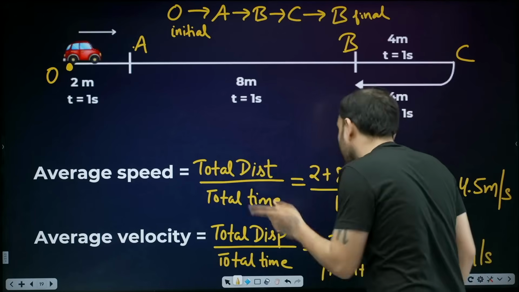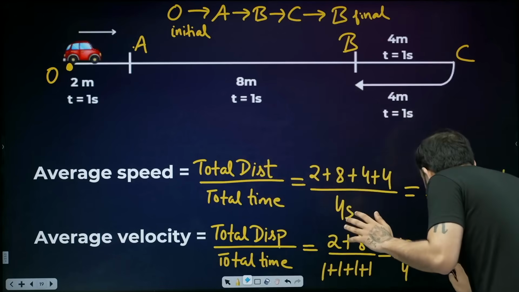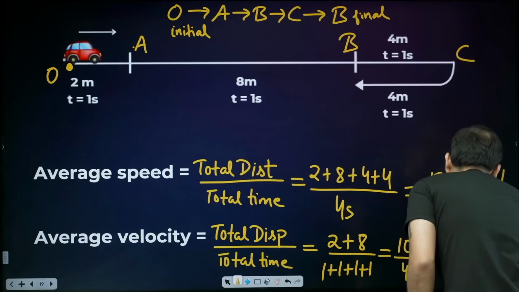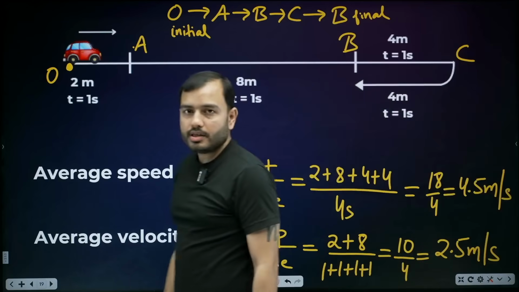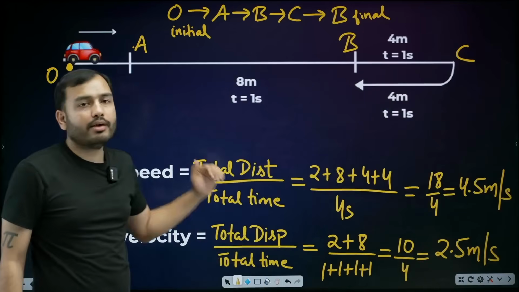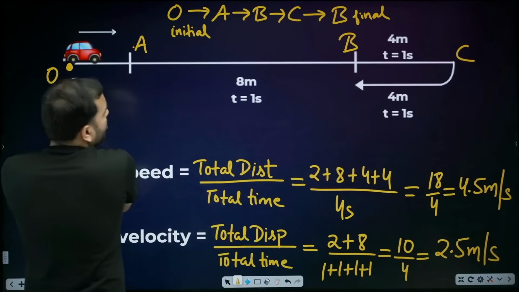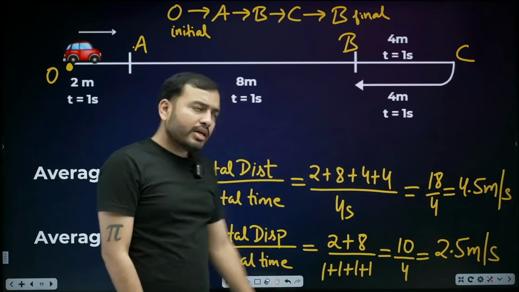Don't make it. Why not, sir? Because it isn't there. Tell me the total time it took in the entire journey. How much is it? 2.5 meter per second. This is the average velocity and this is average speed. Maybe I will write the average velocity as plus because it has the positive direction. I wrote plus, not minus. Clear now? Good. Let's move to the next question.